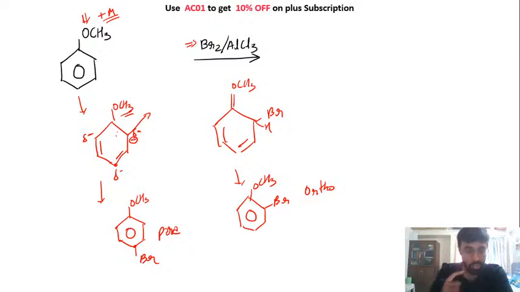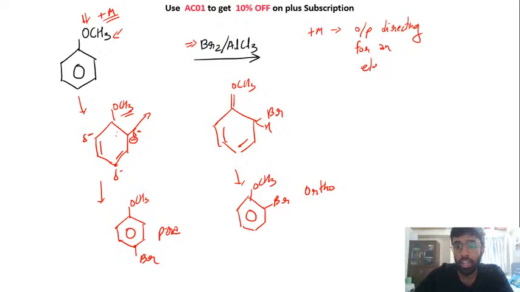Okay. So this is the effect of a group if a group is present on the ring of the benzene. So your plus M groups are ortho para directing for an electrophile. This is very important.